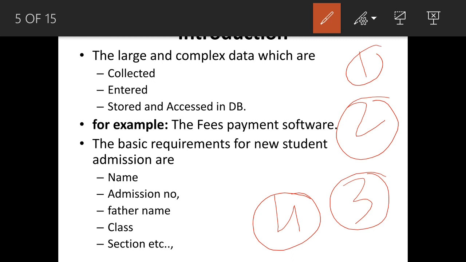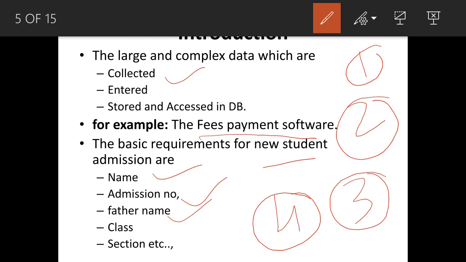We will see one small example: fees payment software in college. For the fees payment software in the college, first we have to collect the data. What kind of data will we collect from the user? For the new student, we will collect student name, admission number, father name, mobile number, address. So these are all the data we will collect during the admission time. How will we collect? The student has to fill the application form.